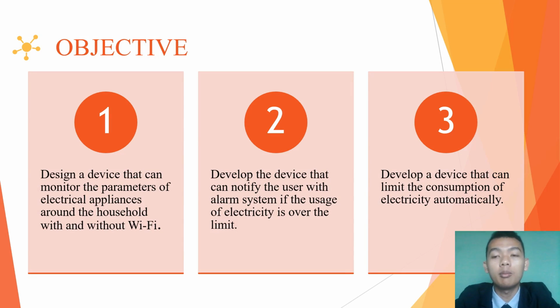There are three objectives in my final year project. Firstly, design a device that can monitor the parameters of electrical appliances around the household with and without Wi-Fi. Second, develop a device that can notify the user with an alarm system if the usage of energy is over the limit. Next, develop a device that can limit the consumption of electricity automatically.